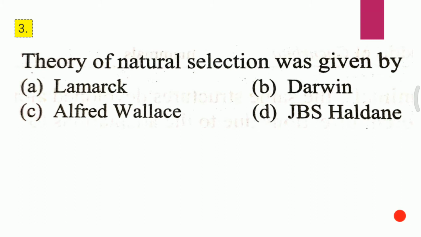Third question, theory of natural selection was given by A. Lamarck, B. Darwin, C. Alfred Wallace, D. J.B.S. Haldane. Answer for the third question is B, that is Darwin.